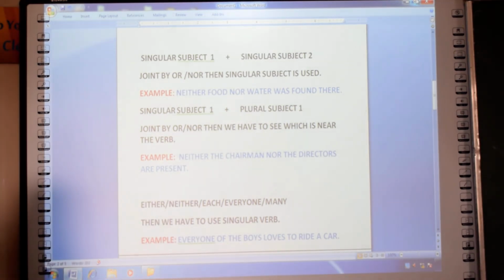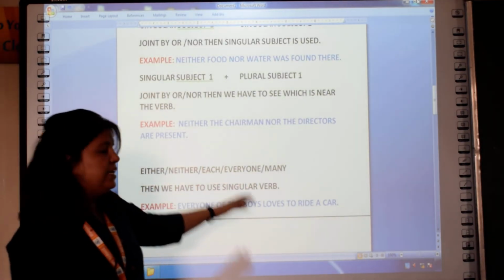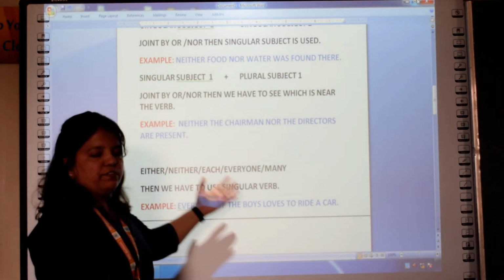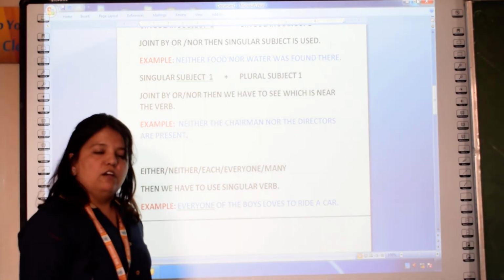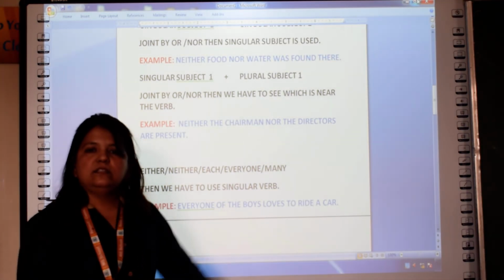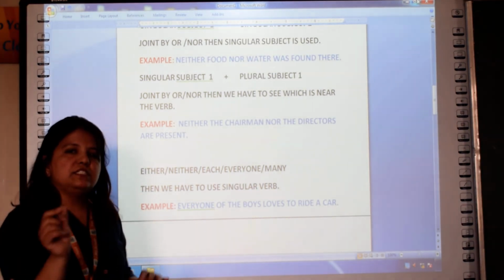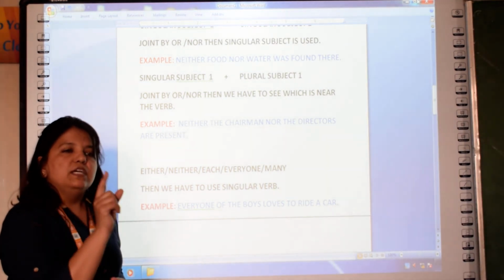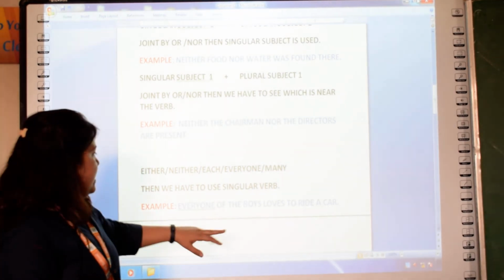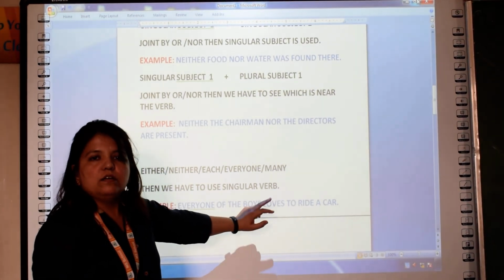Now if in the sentence either, neither, each, everyone, many, these types of words are used, then we have to use the singular form of the verb. Example, every one of the boys loves to ride a car. Means here everyone is written. Everyone is written. Means it is talked about one by one, not about all together. That's why we have used here the singular form of the verb.